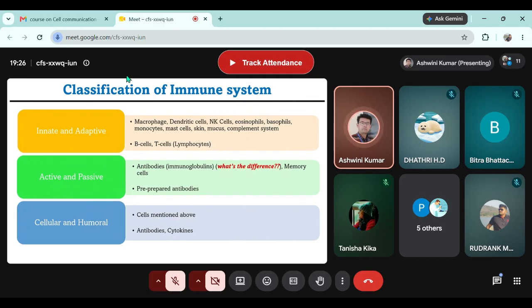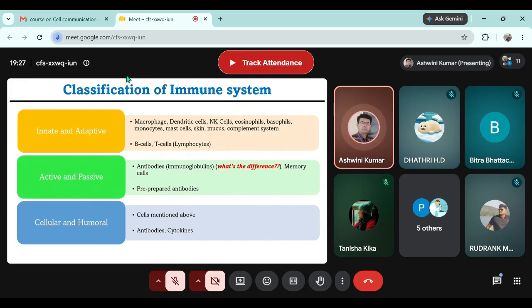These are prepared antibodies. You might have taken antitoxoid in case of tetanus. So these are pre-prepared toxoids. When we administer these antibodies or toxoids into a person, so that the body of the person can fight the infection or anything that is causing the problem, this activity comes under passive immunity. That means these are pre-prepared things which are given into the body.